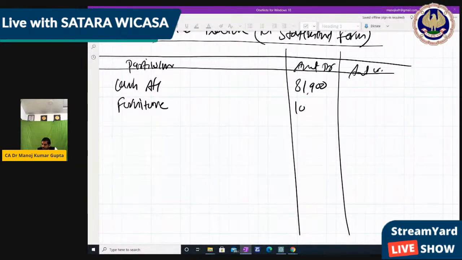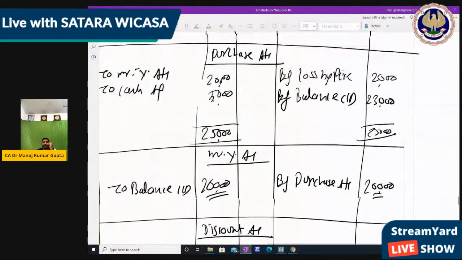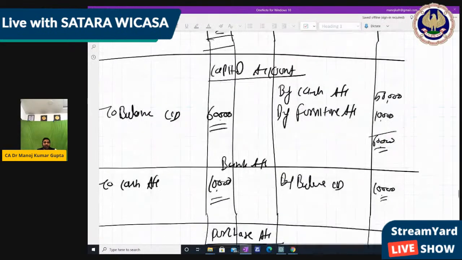Furniture 10,000. Then capital 60,000. The net balance I am writing, right? So three ledgers I have written line by line. So cash account, furniture and capital account are done.